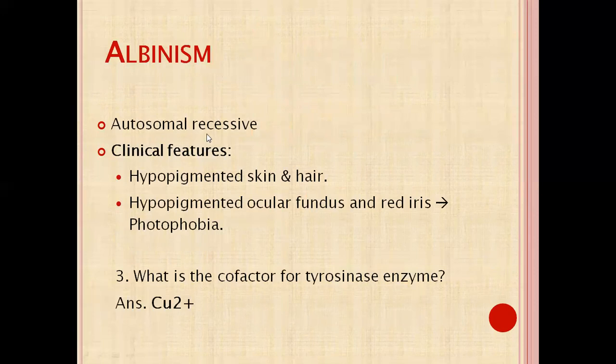Albinism is an autosomal recessive disorder, so parents may be normal. Clinical features are hypopigmented skin and hair, hypopigmented ocular fundus, and red iris, that leads to photophobia. That is, there is a problem in vision. What is the cofactor for the tyrosinase enzyme? That is Cu2+, copper.